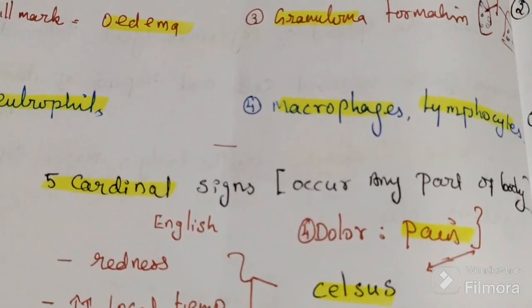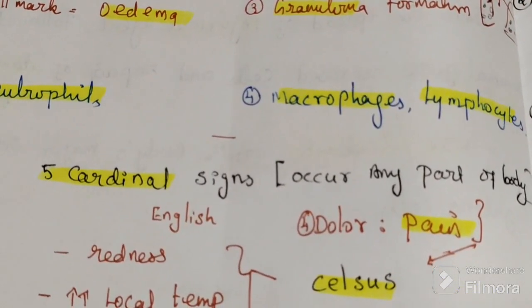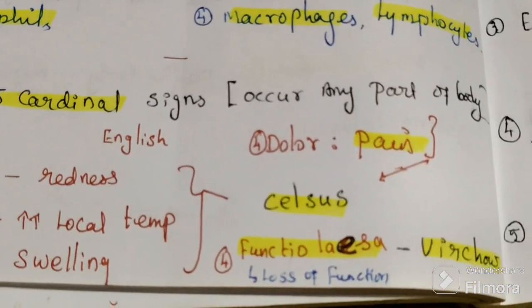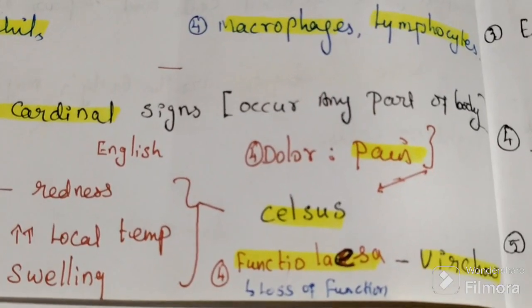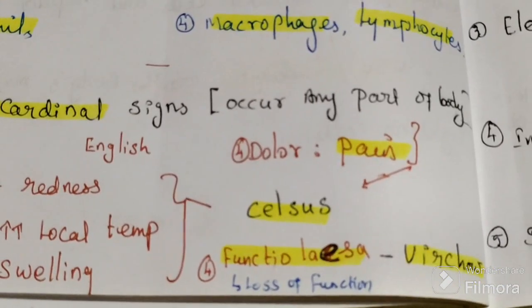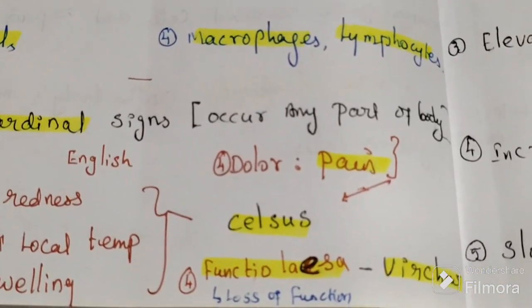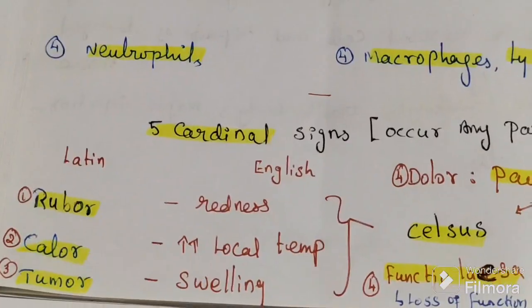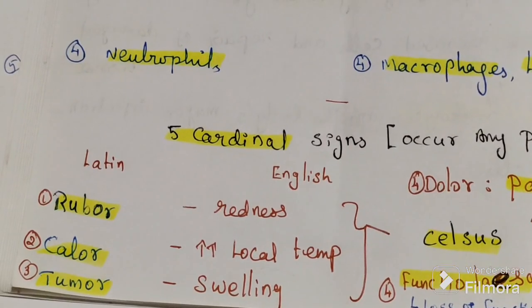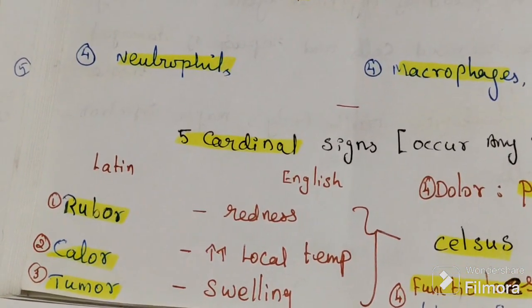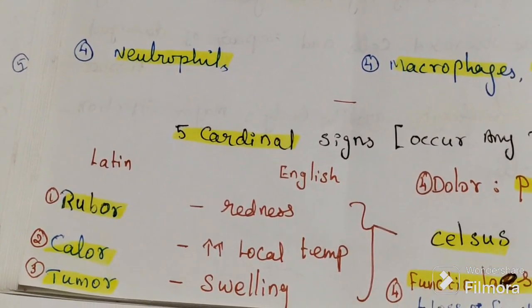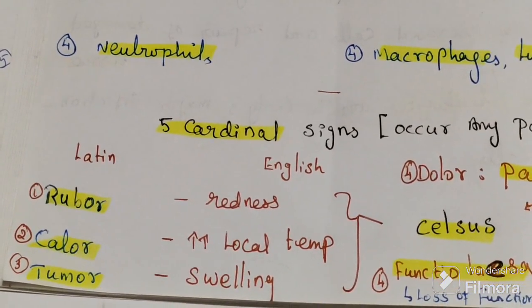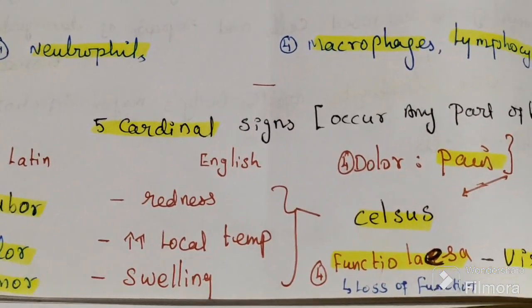These first 4 are from Celsius. The fifth one is functio laesa, that means loss of function. So the 5 cardinal signs: rubor, redness; calor, increased local temperature; tumor, swelling; dolor, pain.